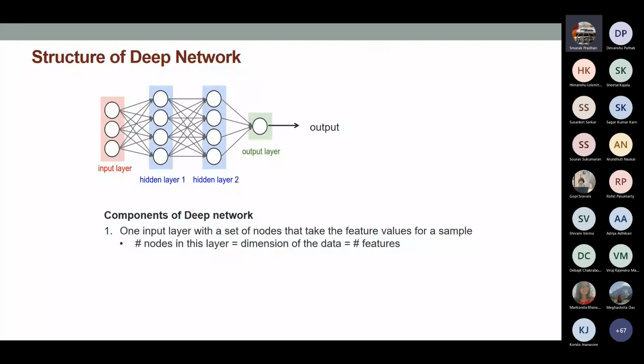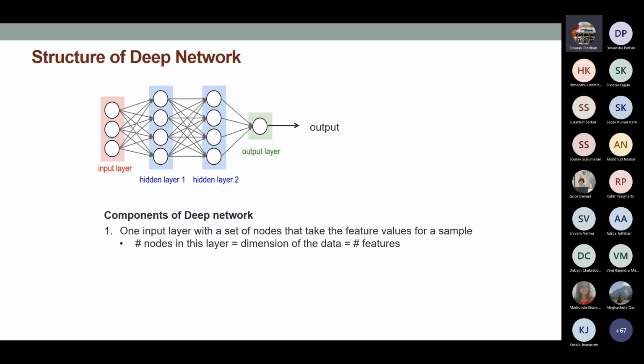So broadly, the number of nodes, I will use nodes and neurons interchangeably. The number of neurons or nodes in the input layer is always equal to the dimension of the data. In other words, the number of features that you have in your data. If you have 3 features data, then the number of nodes in the input layer is going to be 3.